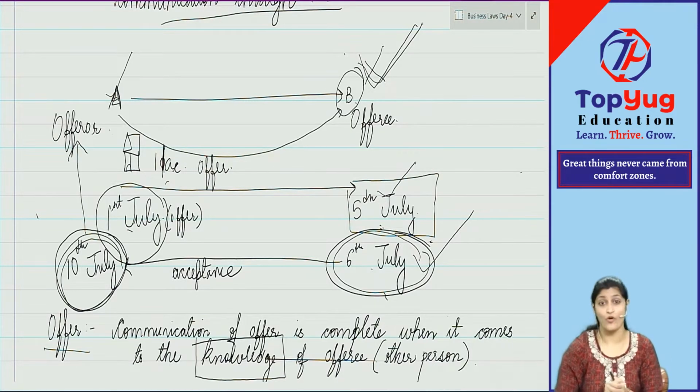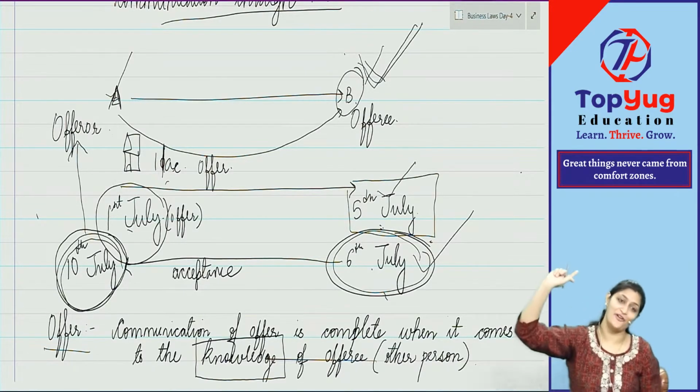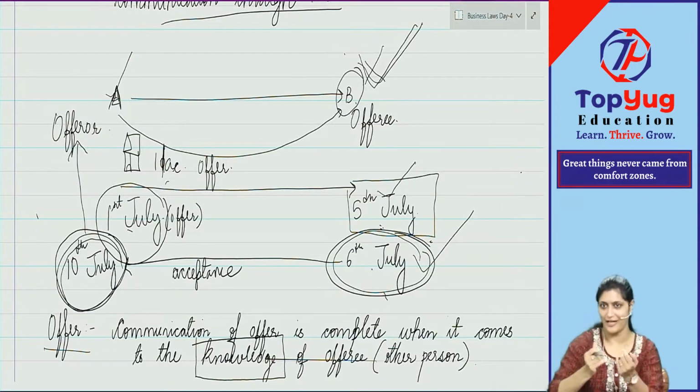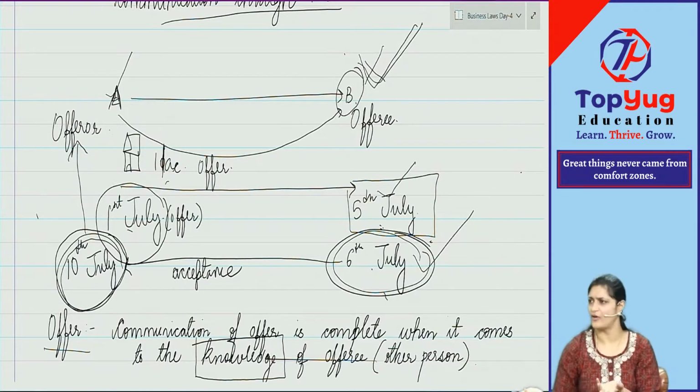But here anytime obviously means what time? Reasonable time. After 5 years he's coming and telling, come on, give me the house. Obviously he would have sold the house in 1 or 2 months or 6 months to some other person. Yes or no? That is not reasonable time. Reasonable time depends on facts and circumstances of the case.